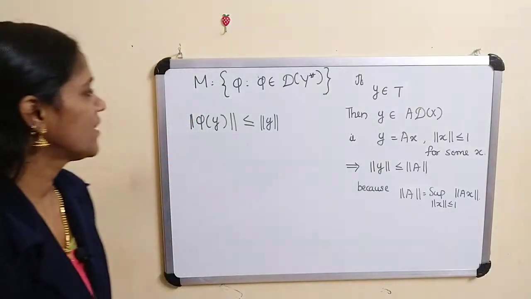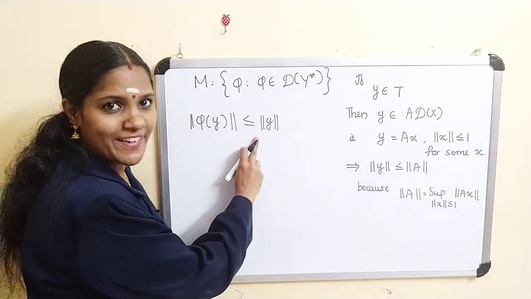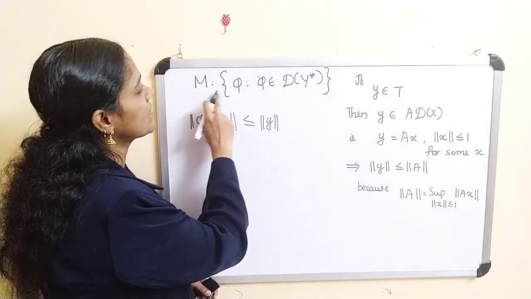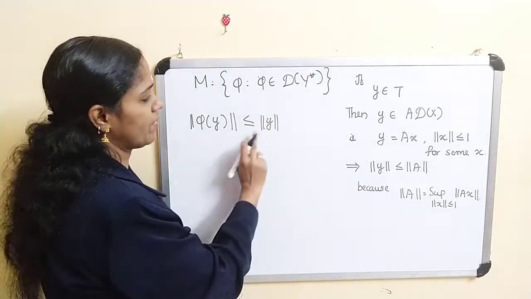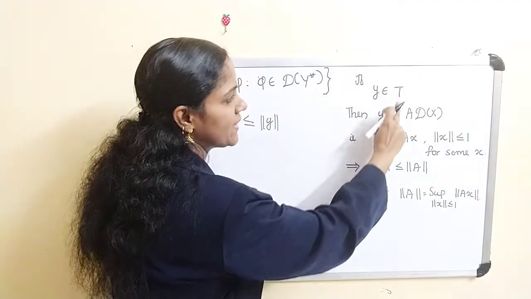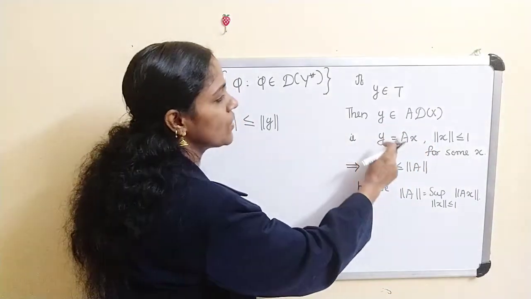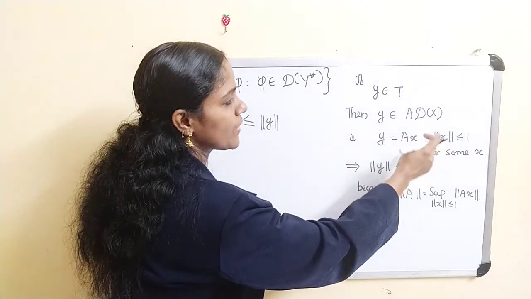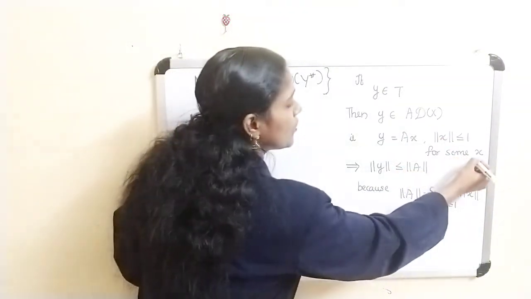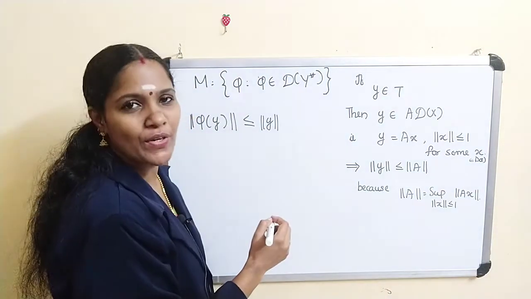So we have norm of phi y is less than or equal to norm of y. M is the set of all phi such that phi belongs to dy star. We get this. And if y belongs to T, then y belongs to A dx. That is, y equals Ax for some x belonging to X and x belongs to dx, that is, norm of x less than or equal to 1.